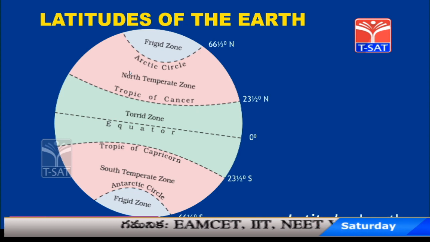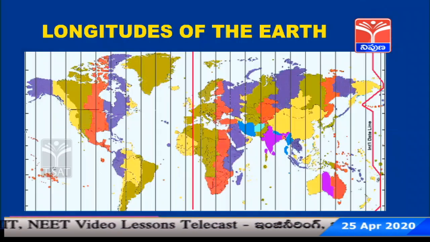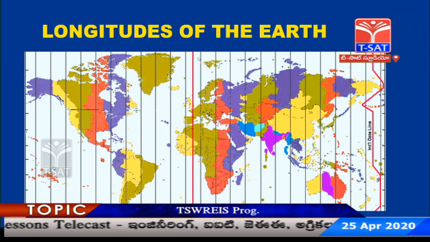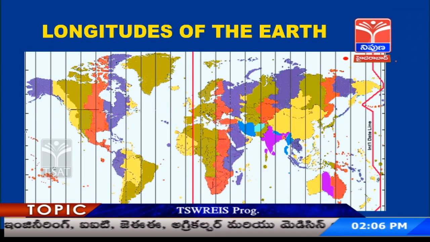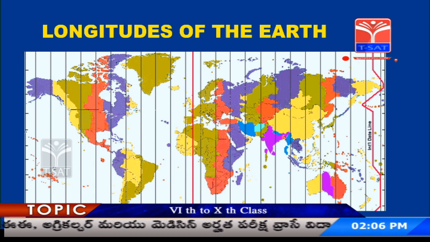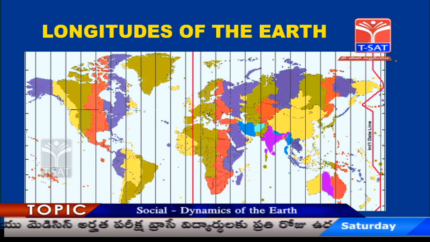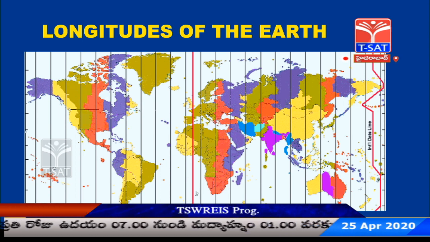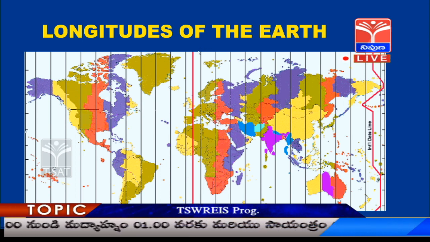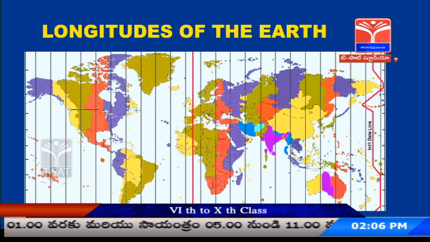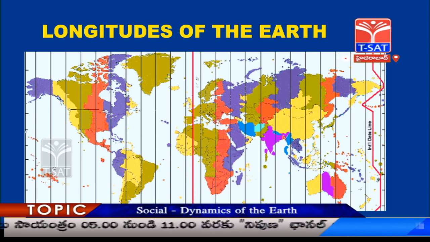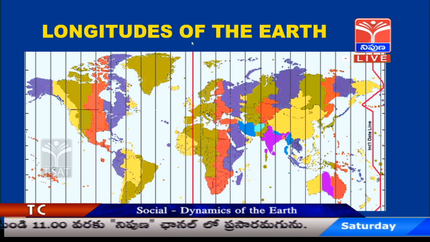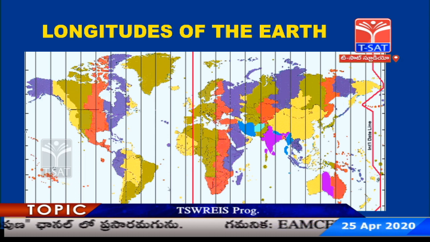Hope it's clear. Let's move on to longitudes. See, longitudes of the earth. This name is also derived from Greek language. The meaning of longitude is width. You can see the red line drawn here at the center. This is the central longitude. So, this central longitude is located in Greenwich region, and so it is also called Greenwich mean longitude.